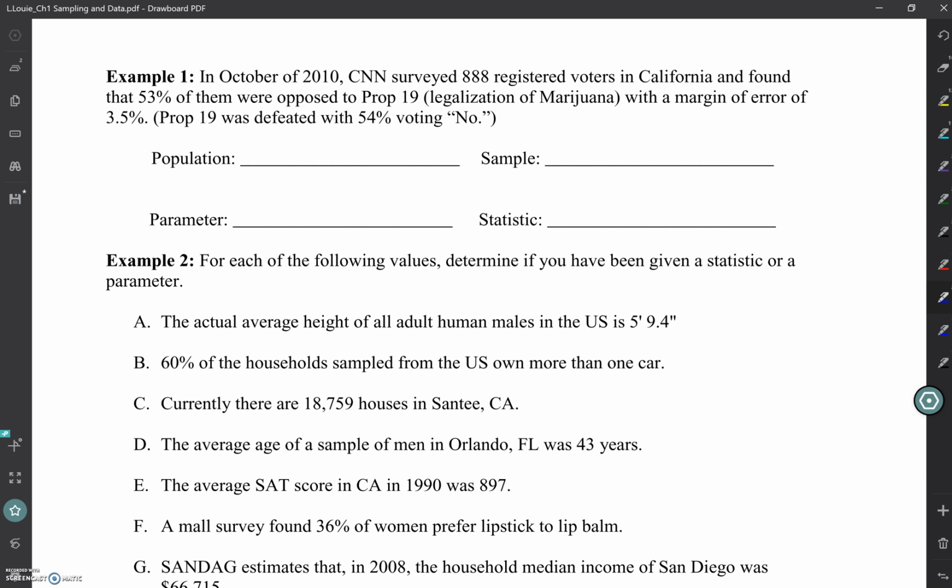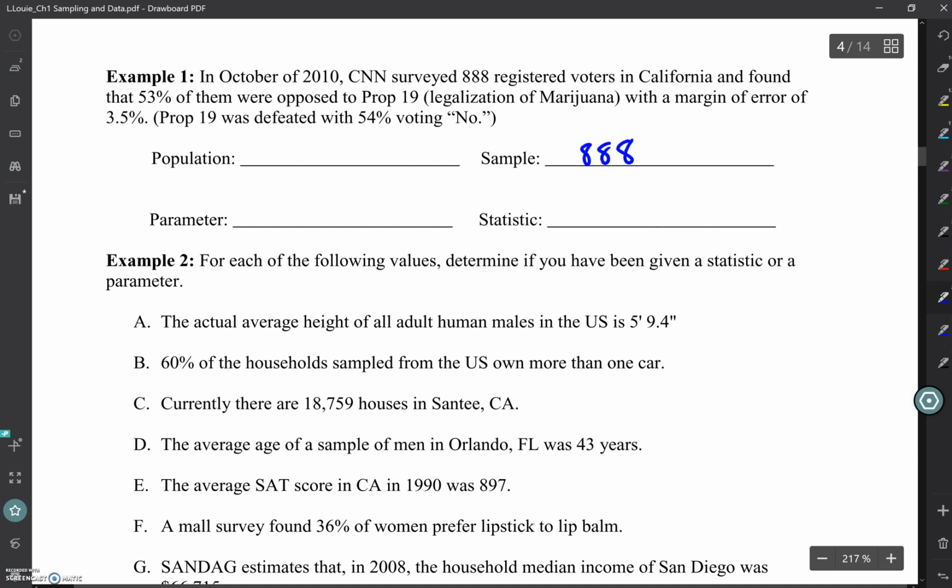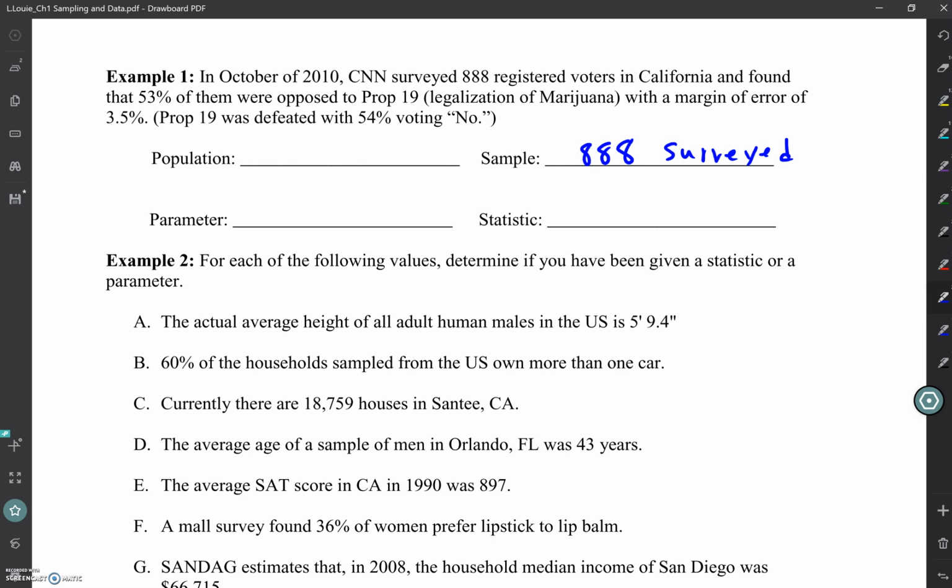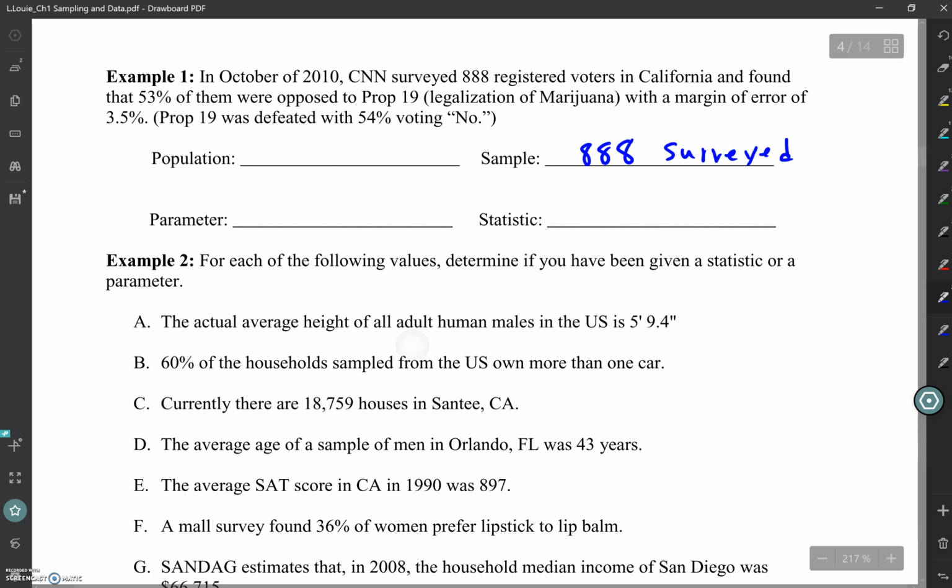So that's my sample. The 888 that were surveyed is my sample. So what is my population? Registered voters in California.